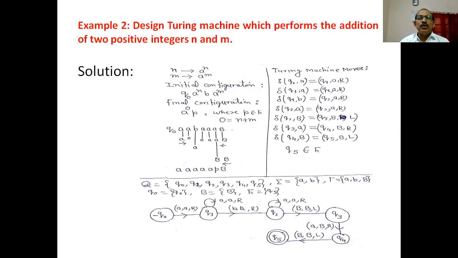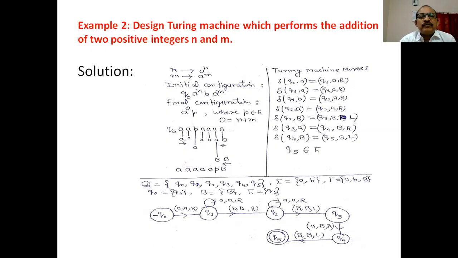What is the technique? The technique is very simple. As you know, the machine starts from the initial configuration Q0, and let us take a specific case. Here you can see the input is 2 and 3. What will be the sum? The sum is 5.